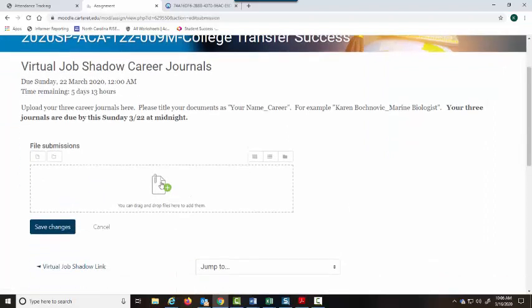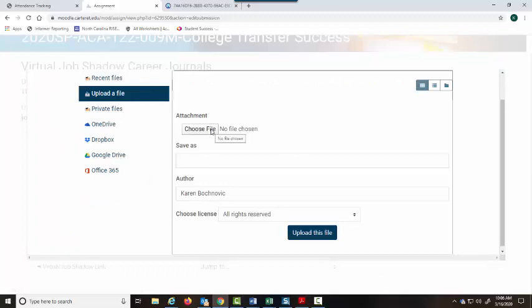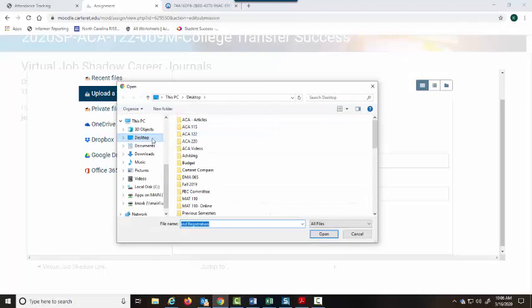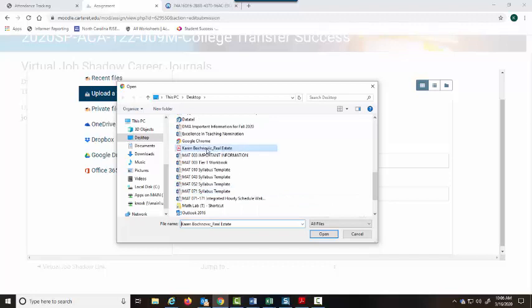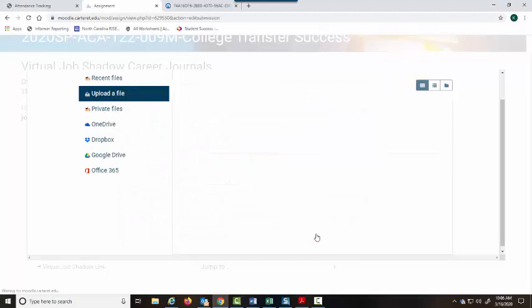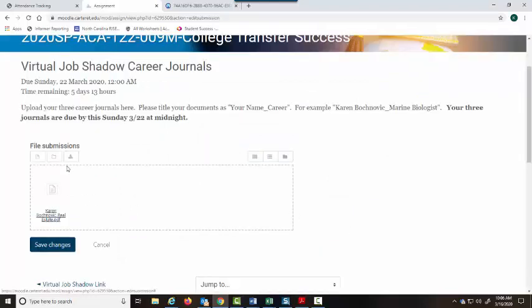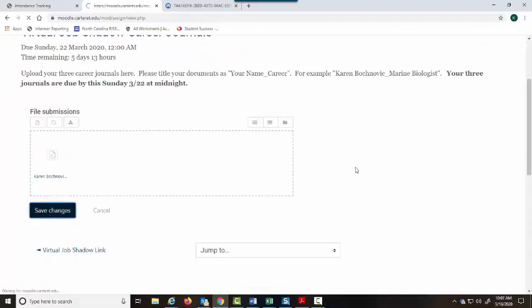And then you can drag and drop your career journal here, but if I click on it, I'm going to hit choose file, and then I'm at my desktop here, and if I scroll down, hopefully I got a lot of files here. There it is, Karen Bognovic Real Estate. Open, upload this file, and there it is there. And then you can continue doing that. Again, I want you to submit 3 of them. So you can hit save changes here,